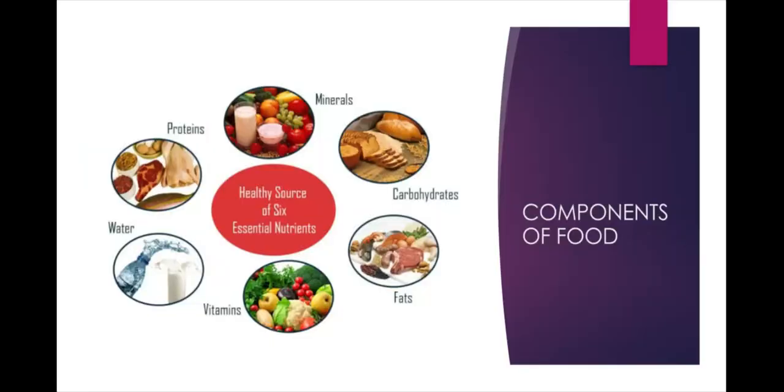Can you recall the components? Carbohydrates, proteins, fats, vitamins, minerals, water, and roughage. Here, carbohydrates and fats provide us energy to do work, so they are called energy giving food. We need protein to grow, to build our body cells, so they are called body building food. We need vitamins and minerals to increase our immunity power to protect us from diseases, so they are called protective food.